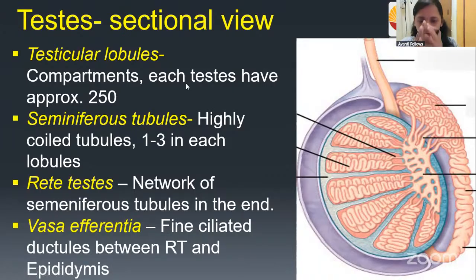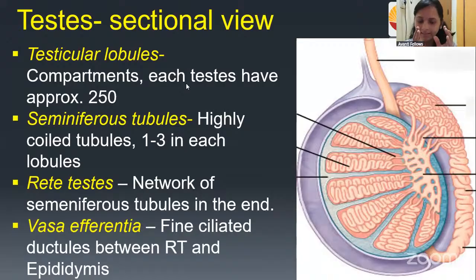We have taken the scrotum, right? The scrotum that is present in the male, outside the body, is maintaining a temperature 2 to 2.5 degrees Celsius lesser than that in the body, right? I have explained that. And here, in the scrotum, there will be 2 testes. There is a pair of the testes.